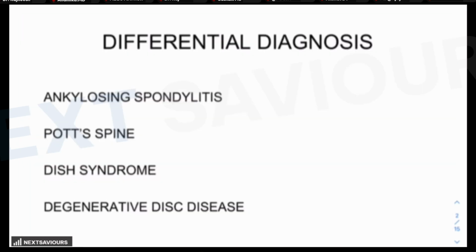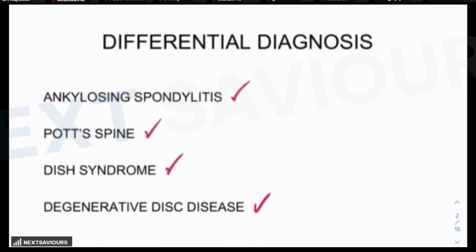Here we are not going to exactly talk about ankylosing spondylitis. You know very well about the X-ray findings on the basis of which you will mark the answer. But how are the other differentials kept in the options, and if this time the examiner decides not to make you mark ankylosing as the answer, then how will you lead to options like Pott's spine, disc syndrome, or degenerative disc disease as the answer?